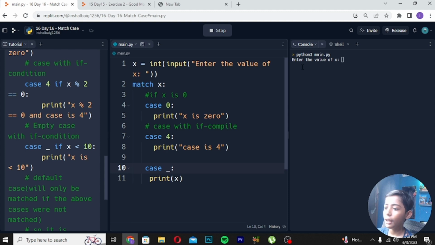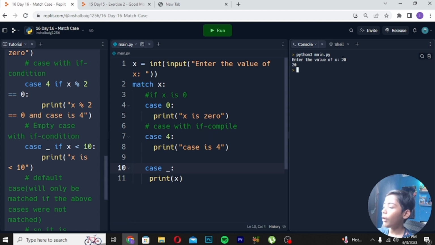I will enter 20 and run. The value comes out as 20.